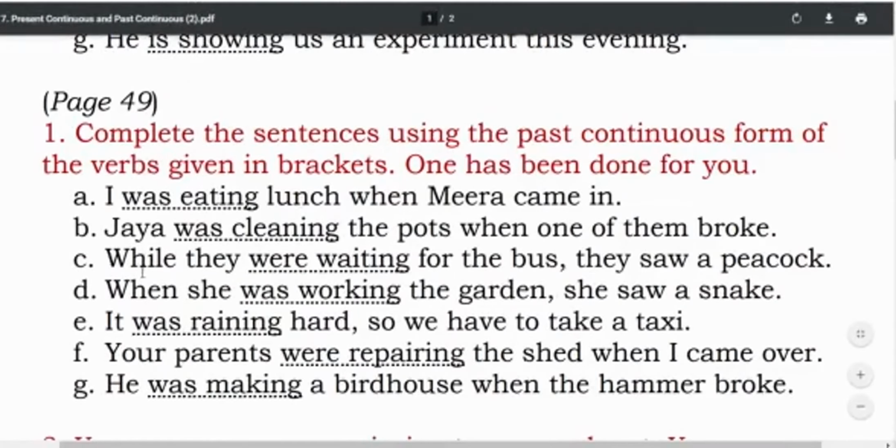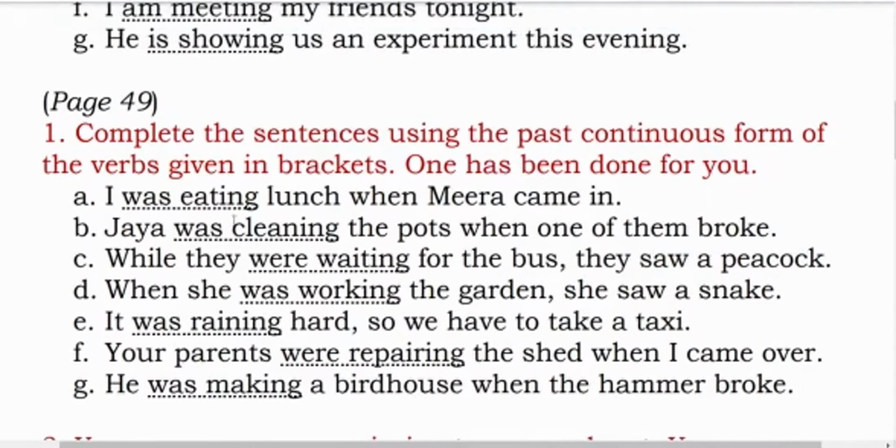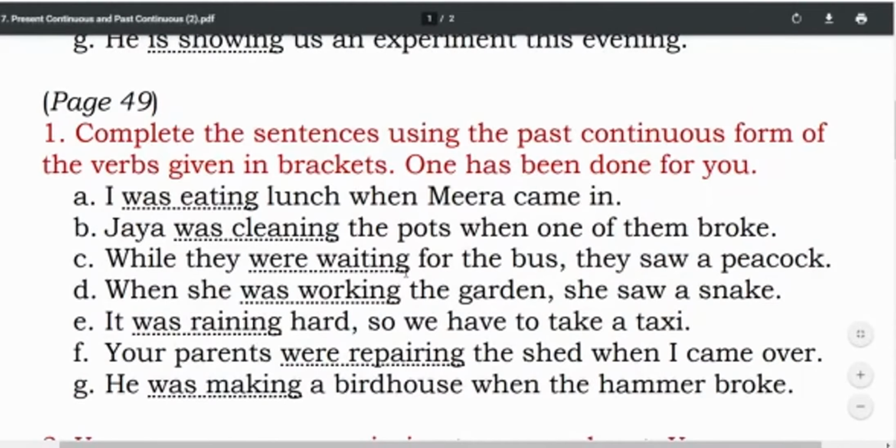Now in this sentence, if you say while they waited for the bus, they saw a peacock, the sentence itself sounds a bit wrong. While they waited, जब वो रुके तब उन्होंने peacock देखा. The sentence itself sounds a bit wrong, isn't it? So you will write while they were waiting, जब वे बस का इंतज़ार कर रहे थे, were waiting, तब उन्होंने एक पीकॉक देखा. Next one, when she was working in the garden, she saw a snake.